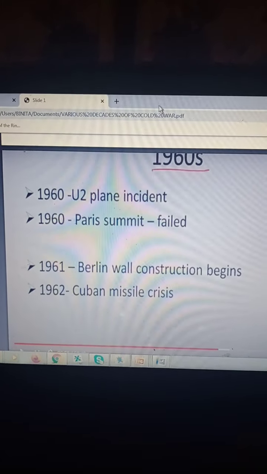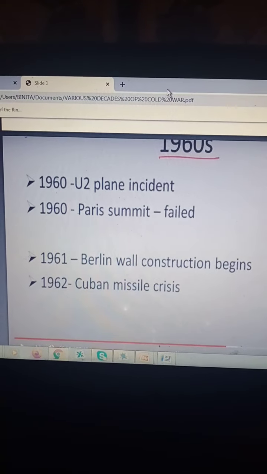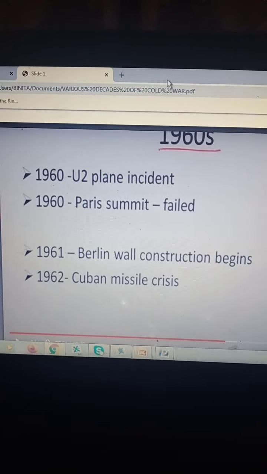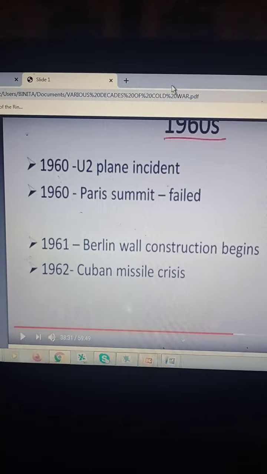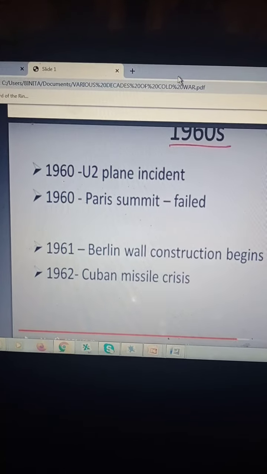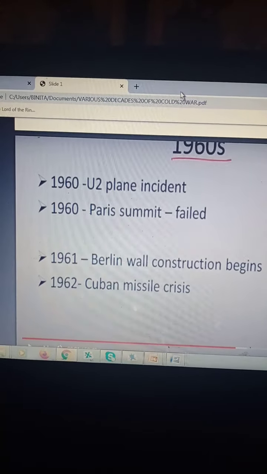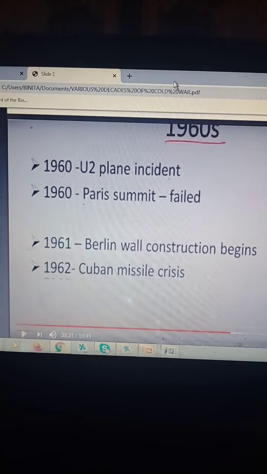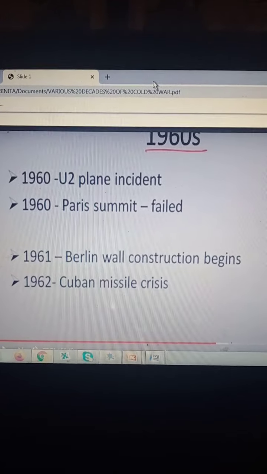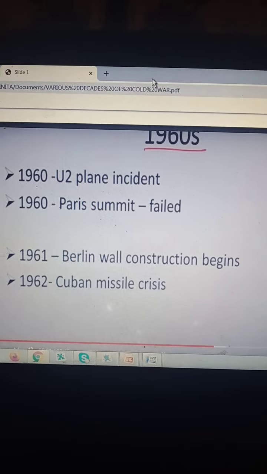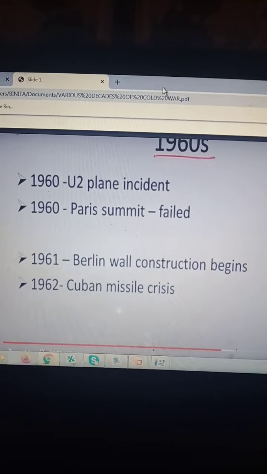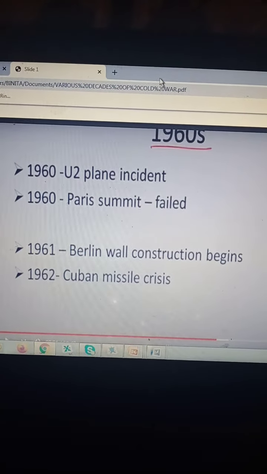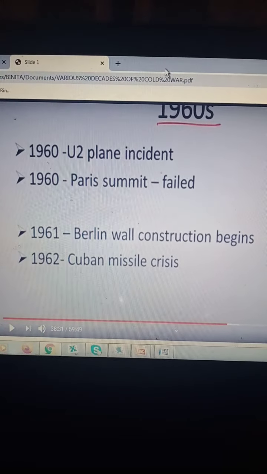In the 1960s, again there's a change of government. The next president of the US was Kennedy, and you have Nikita Khrushchev. They were to meet in the Paris summit to declare peace for the Cold War. But just before that, you have the U-2 plane incident, and then both countries could not make peace, because the U-2 was a spy plane that was found hovering around the USSR. Then in 1961, the Berlin Wall construction begins.